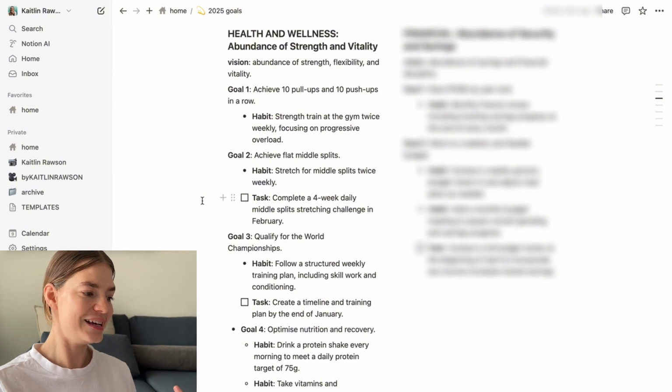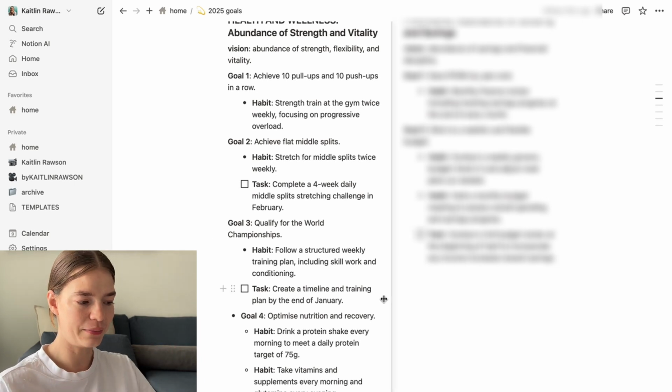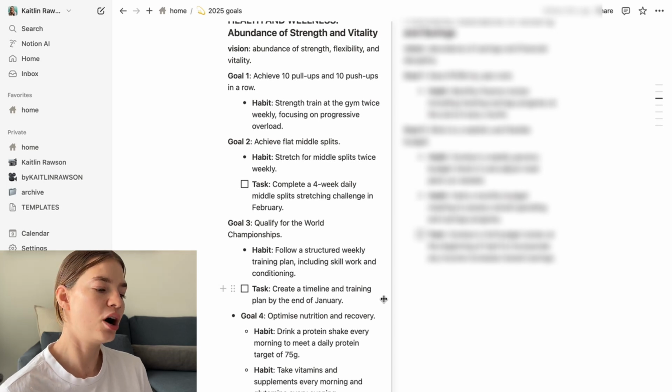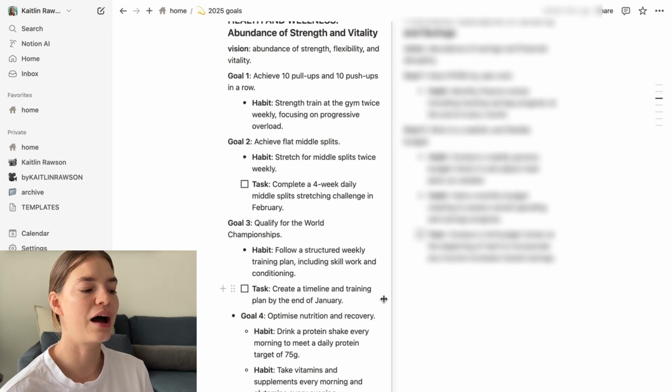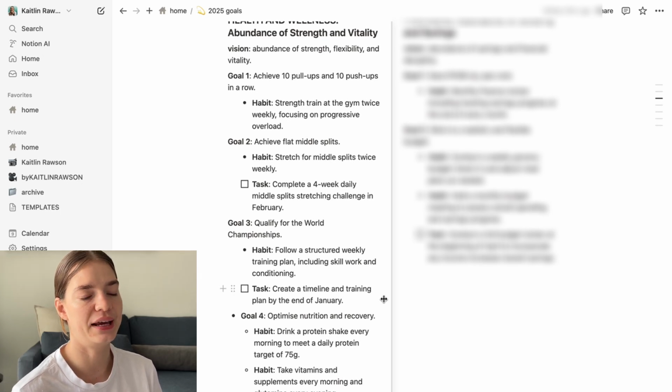My third goal is to qualify for the World Championship, so I want to follow my structured weekly training plan, including skill work and conditioning every week. And my task for that is, by the end of January, I want to have a training plan in place for nationals.